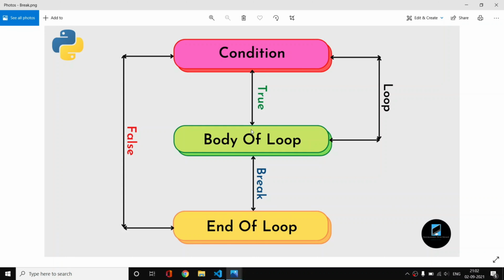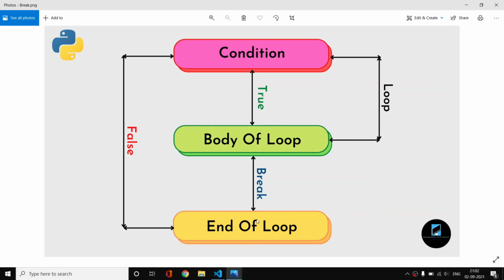Now, when the break keyword kicks in, we directly end the loop. We don't execute the loop again and again, we directly jump out of the loop. Nothing special here.